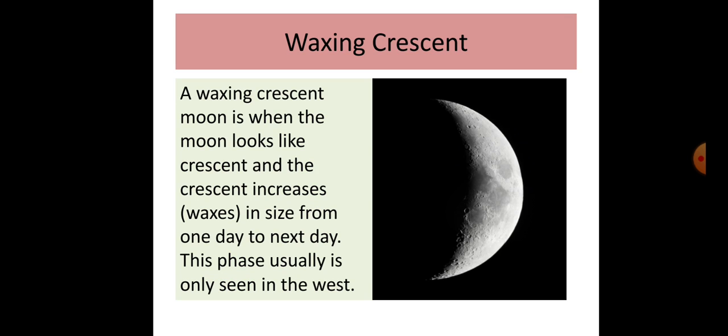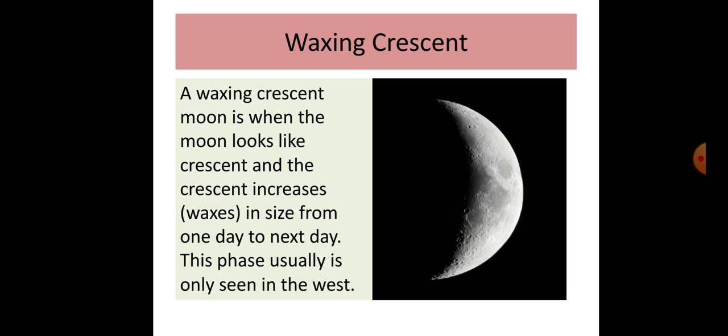Waxing crescent. After new moon, the next phase is called waxing crescent. First, you need to understand waxing. What is the meaning of waxing? Earlier I told you, waxing means increasing. And crescent means a shape smaller than half, a curved shape. So, a waxing crescent moon is when the moon looks like a crescent shape and the crescent increases in size from one day to the next day.